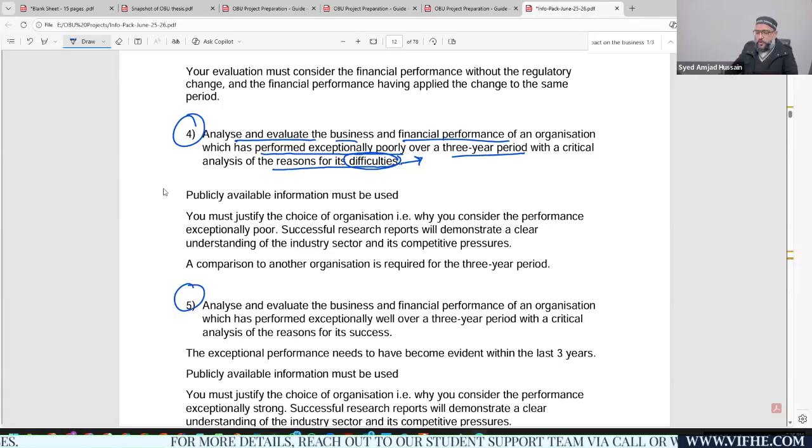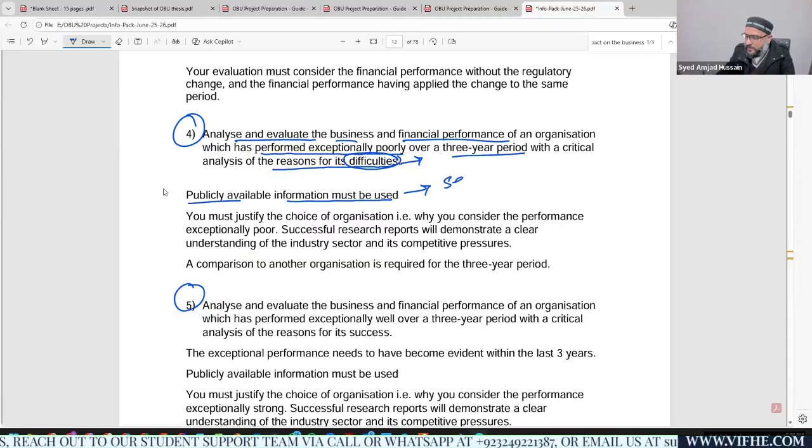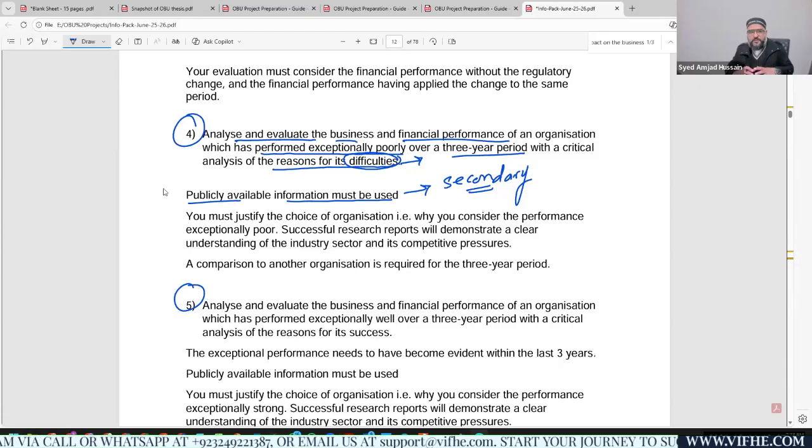So that's how you need to gauge yourself and understand how you need to work on the thesis. Now, you need to focus upon the information that is available in the public domain. That means your reliance would be on the secondary information, not on the primary information. You should be relying on secondary data. Secondary data means the data which is available to the public, on websites, in journals, in newsletters, and in newspapers.